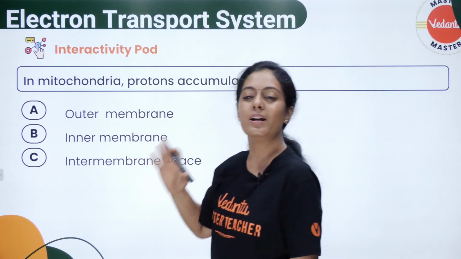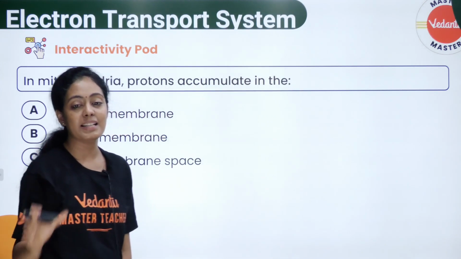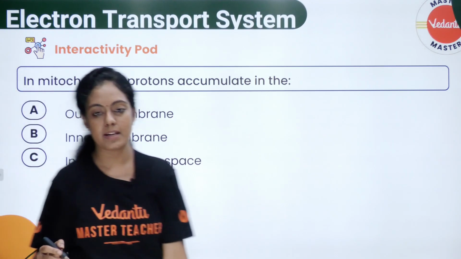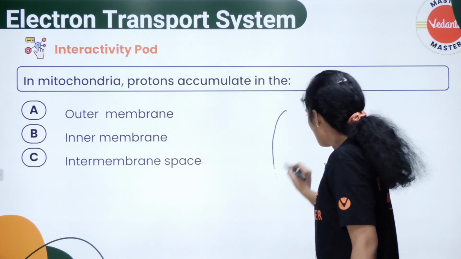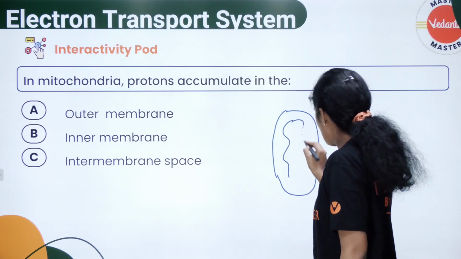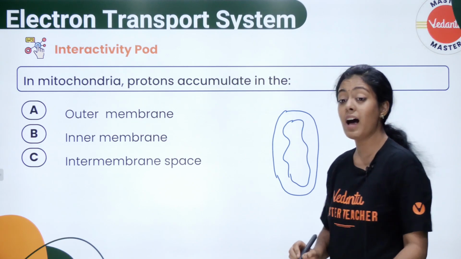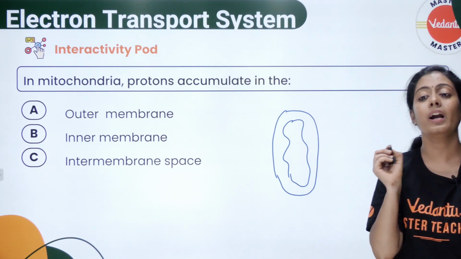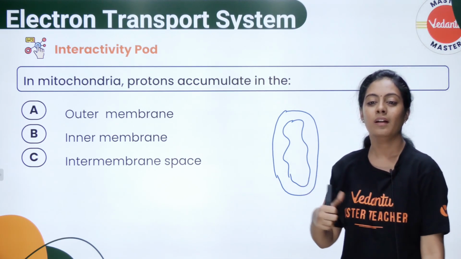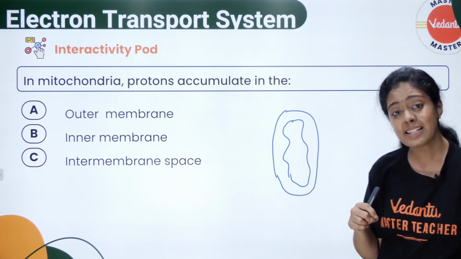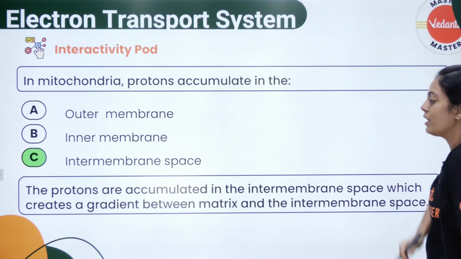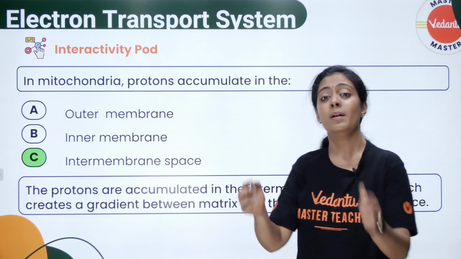Okay, yeah, I have a quick question for you. In mitochondria, proton accumulates in outer membrane, inner membrane, intermembrane space. So உங்களோட mitochondria quick-ஆ நான் இங்க வரைகிறேன். Okay, இது வந்து உங்களோட inner membrane of mitochondria. They're asking where is proton accumulating. பாருங்க, யாரெல்லாம் ஆன்சர் கரெக்டா சொல்றீங்கன்னு பாப்போம். The answer is intermembrane space.